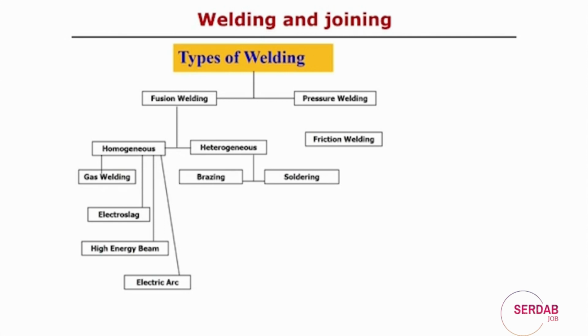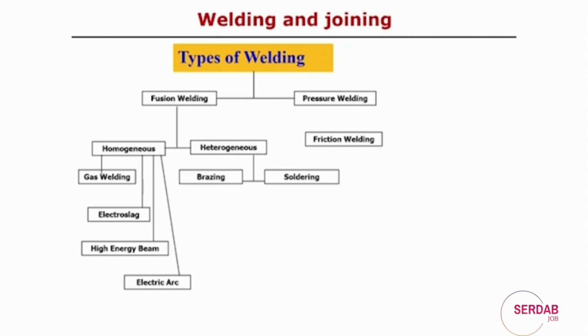First is gas welding, simply burning the gas, which converts chemical energy to heat energy, and that heat energy is utilized to weld the materials. Then electro slag welding, similar, where an arc can be generated.